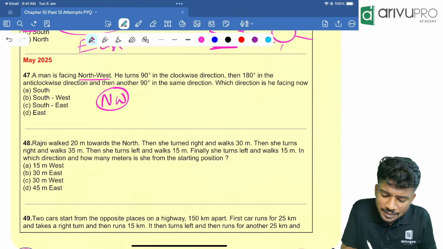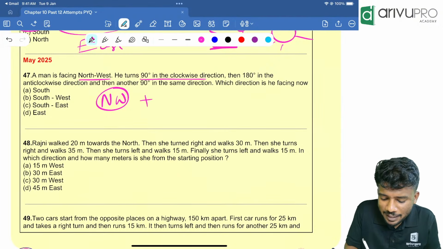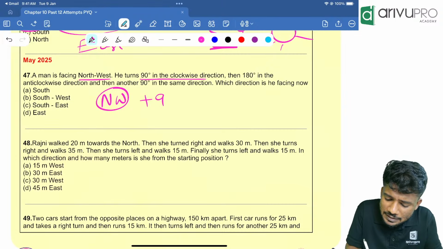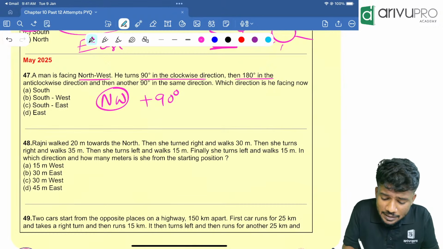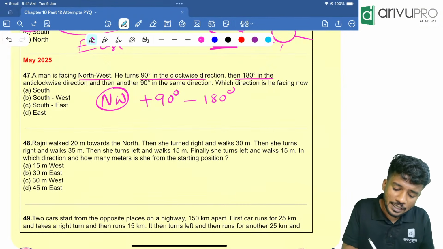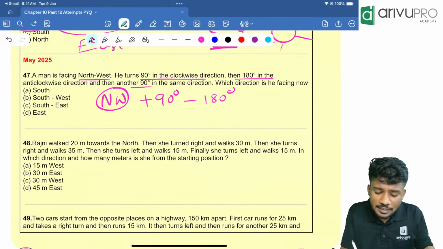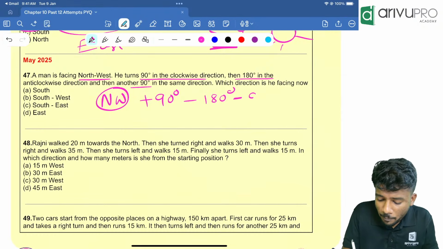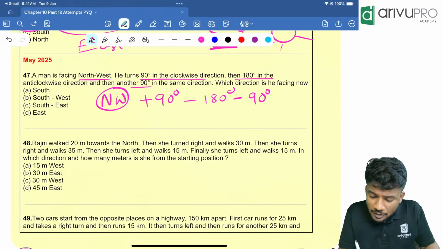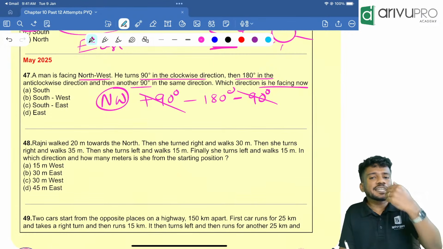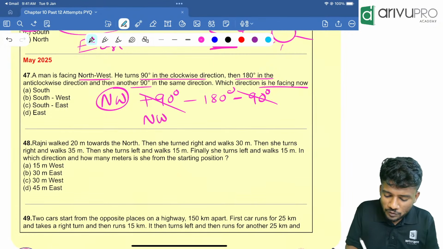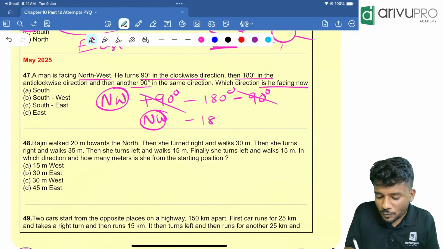Fine. He turns 90 degrees in the clockwise direction. That means plus 90 degrees. Then 180 degrees in the anti-clockwise direction. That means minus 180 degrees. Then another 90 degrees in the same direction. That means minus 90 degrees. Then which direction is he facing now? Plus 90 and minus 90 got cancelled off. That means northwest direction minus 180.